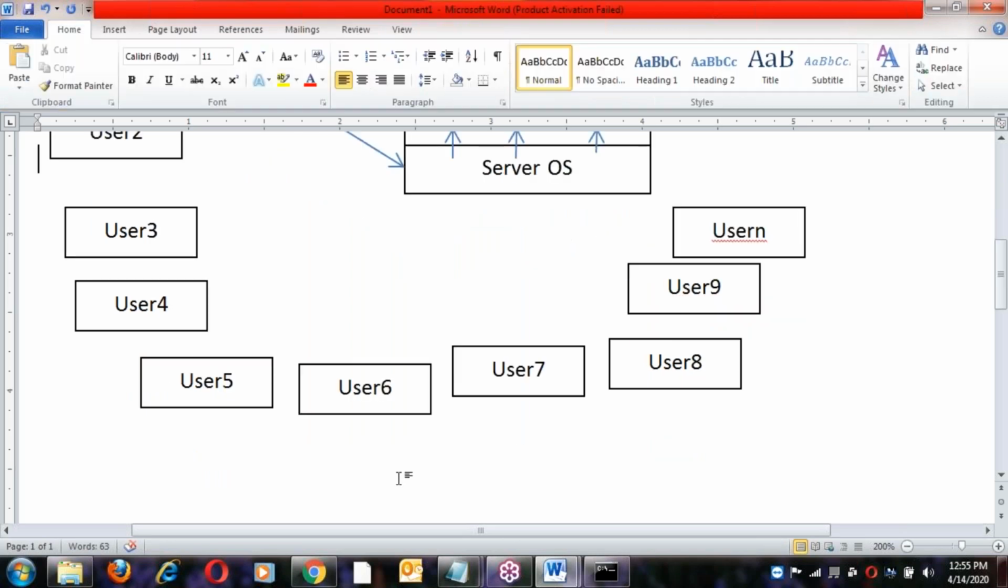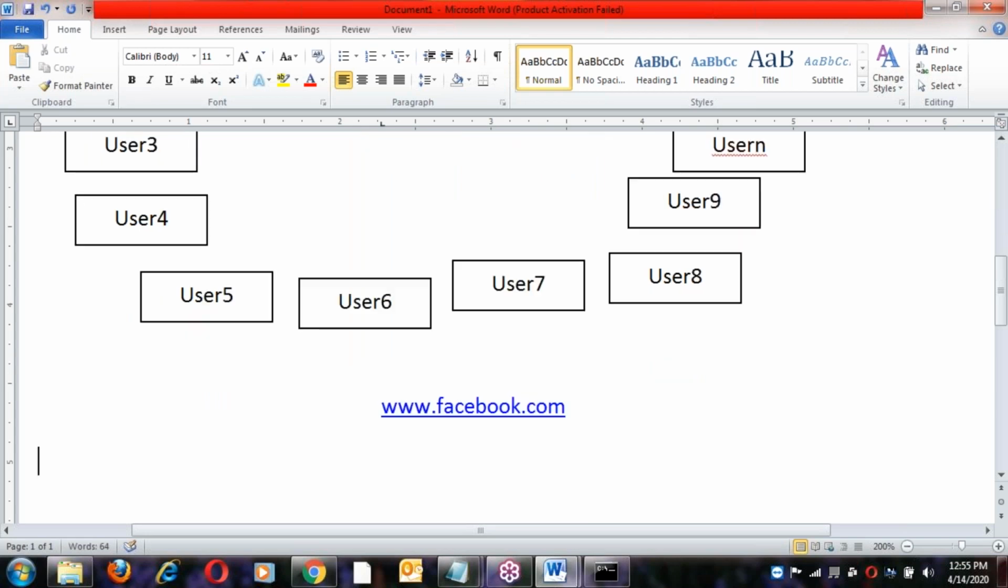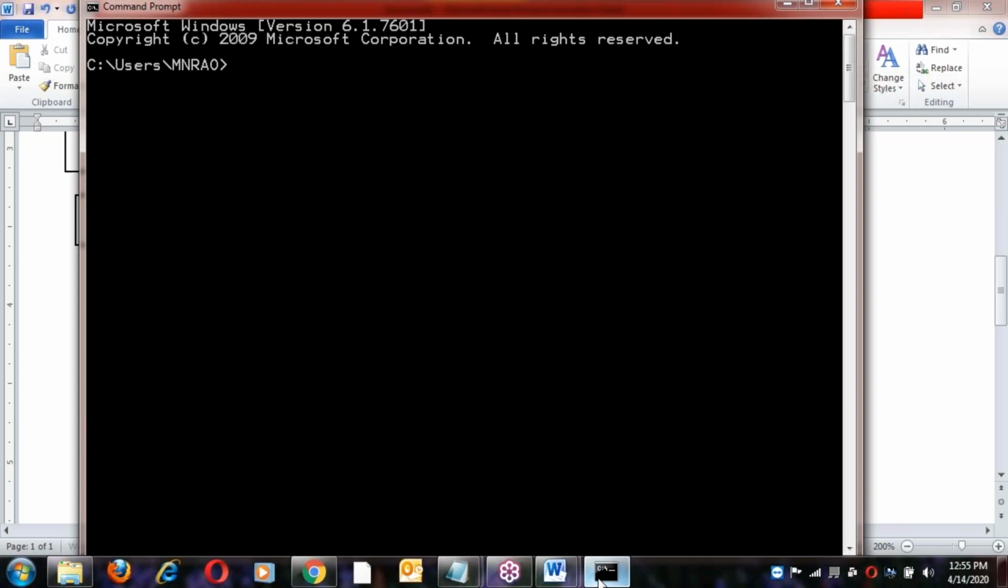See, for example Facebook, that URL, www.facebook.com. Let us see some example, the Facebook application, www.facebook.com. So when you submit this request, now this request converts into some IP address, something like 192.